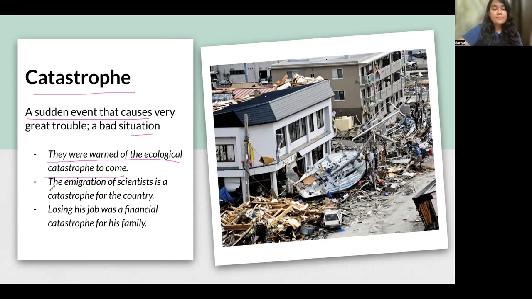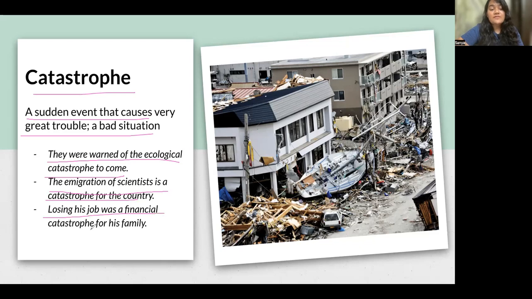The emigration of scientists is a catastrophe for the country. So now that scientists are leaving the country, this is a catastrophe for the country. That means it is a very bad situation for the country. This should not be happening. It would result in serious trouble for the entire country, okay?